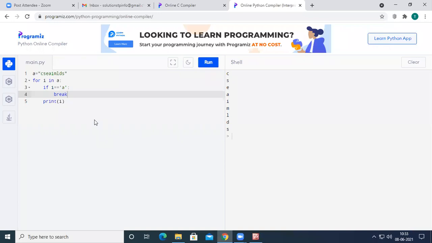Now what I am doing is I have just an if condition inside the for loop, where the condition is that the I value is A. So if we run the code, you can see here it has printed only CSE on the output screen. How is it possible?